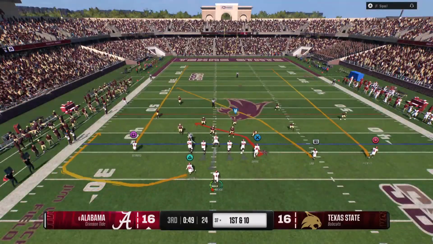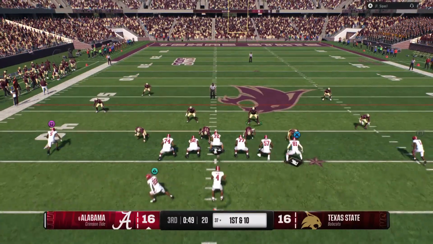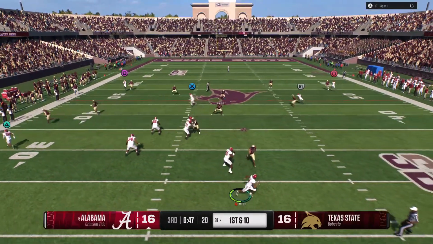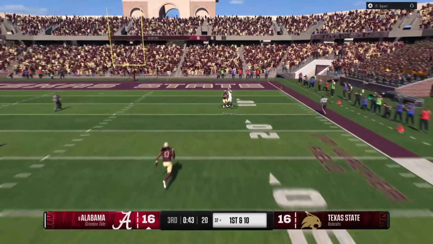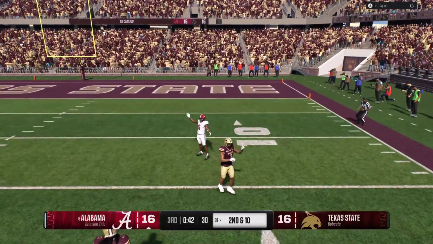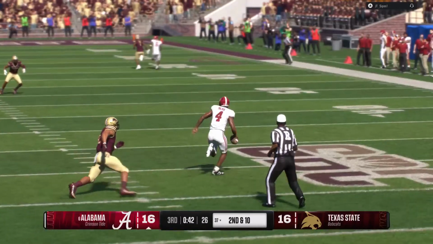The Tide offense rolls onto the field. This could be a real turning point in the game. They scored a touchdown. They got to stop. And now a chance to break. Looking for a deep man. And it's knocked away and incomplete. The defensive back staying in phase and batting it away.